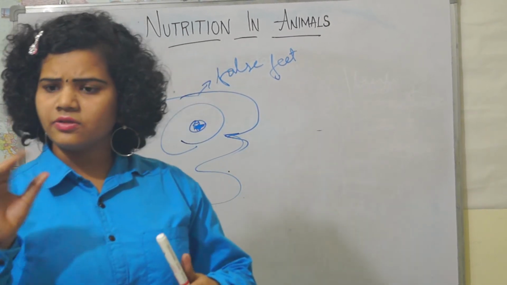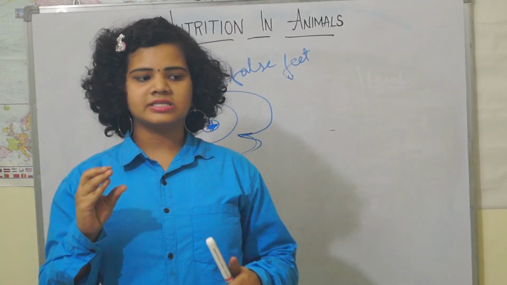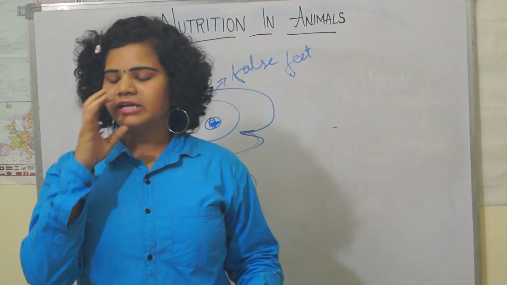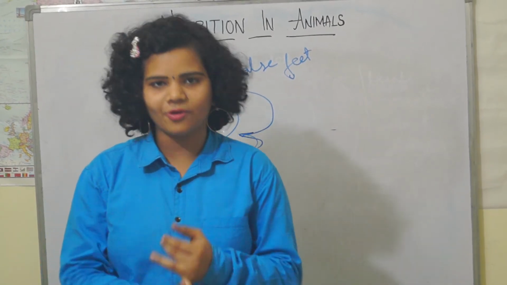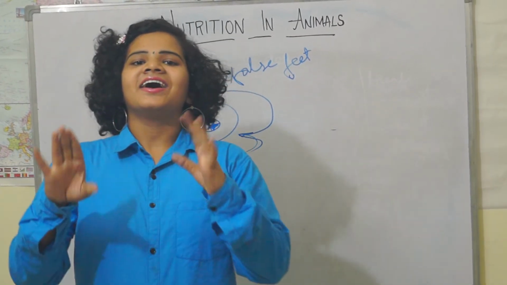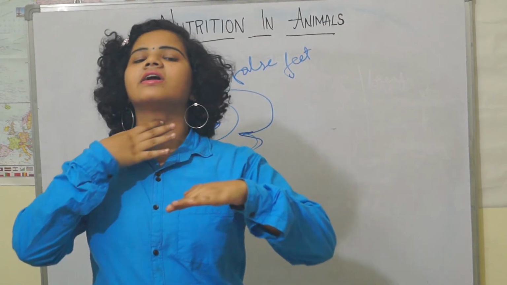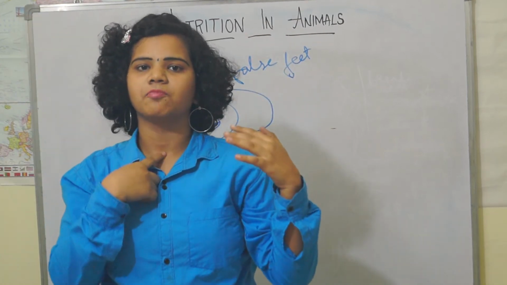And you also have the choke. When you are eating rice, sometimes you get choke or hiccups. Why does this happen? You have a flap-like structure at the place of the food pipe.